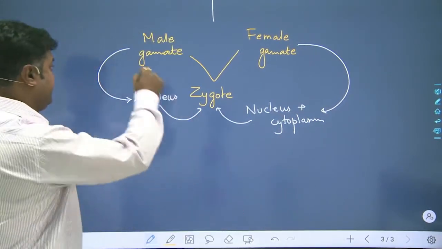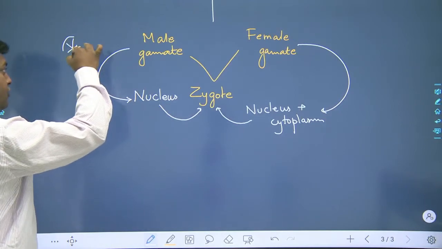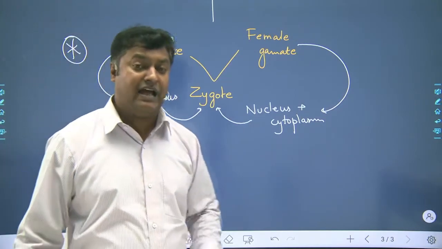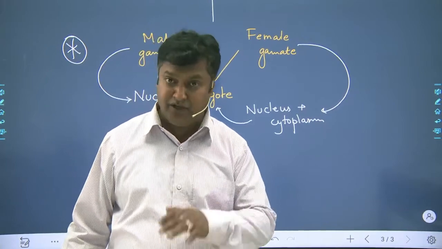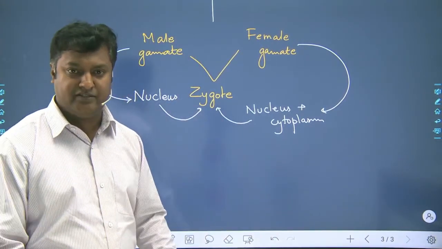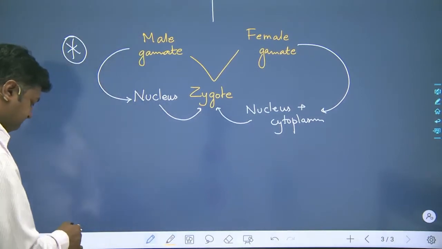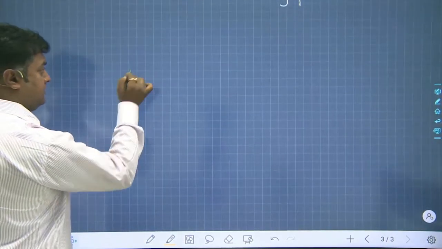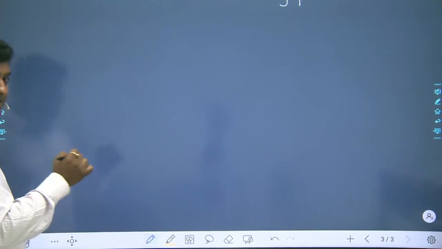Clear? So if you have this concept clear, we can easily understand how to distinguish between the nuclear gene and the cytoplasmic gene in a reciprocal cross. So let us see. First of all, let us assume one condition.